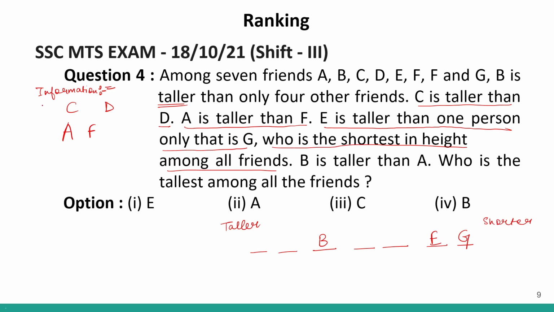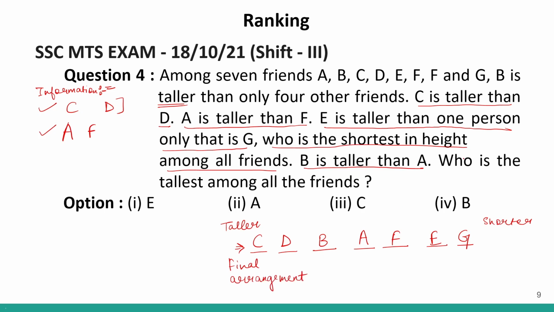Now we have two pairs, C, D and A, F. We have to place them. It is given to us that B is taller than A. So A will automatically come here if B is taller than A. So if A comes here, F will come here. Now we are remaining with C and D. So C and D will come over here. Correct? This will be my final arrangement. My final arrangement. Okay?